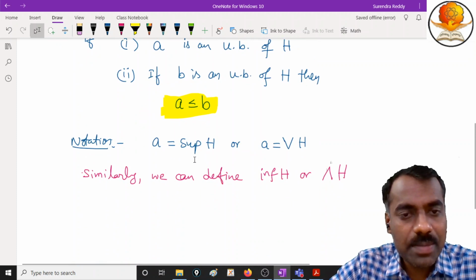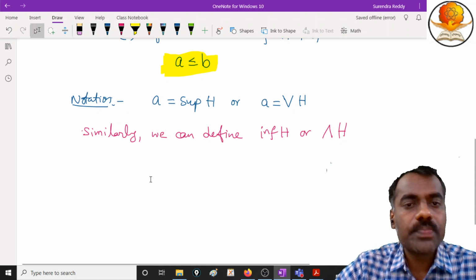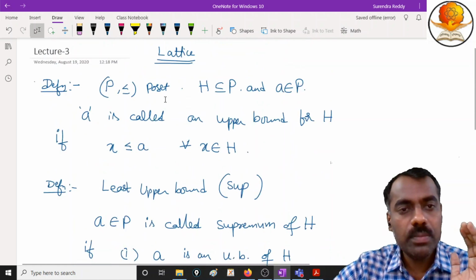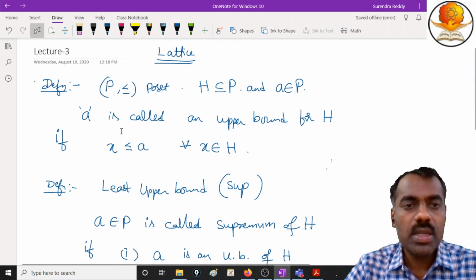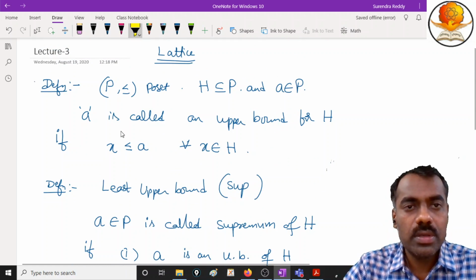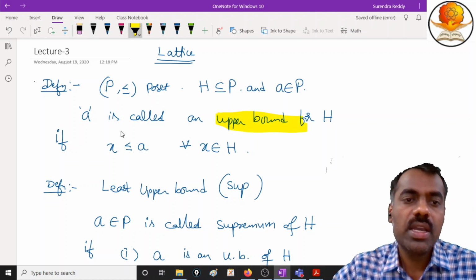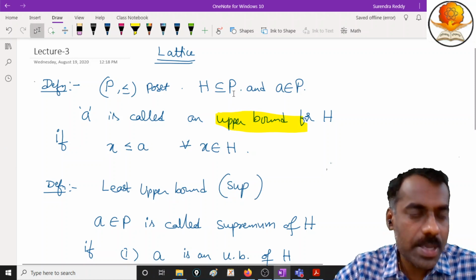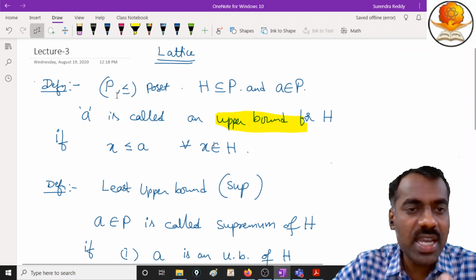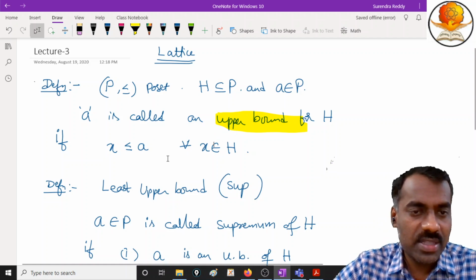We'll see some examples, but this needs to be understood: you take a poset and you take any subset. An element of the poset is called an upper bound for that H if X is less than or equal to A for every X in H. We are not saying for every X in P. We are taking a subset and an element from the poset, and asking whether every element of H is less than or equal to this or not.